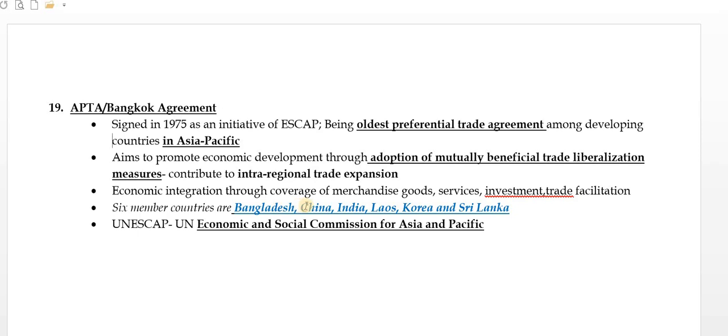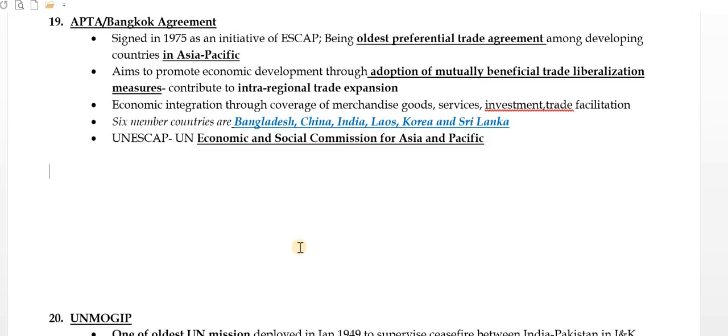The 6 member countries are Bangladesh, China, India, Laos, Korea and Sri Lanka. These things you can go through in the notes again and again and remember. UNESCAP's full form is United Nations Economic and Social Commission for Asia and Pacific. So this is an initiative of UNESCAP, APTA or the Bangkok Agreement. Okay. APTA means Asia Pacific Trade Agreement.